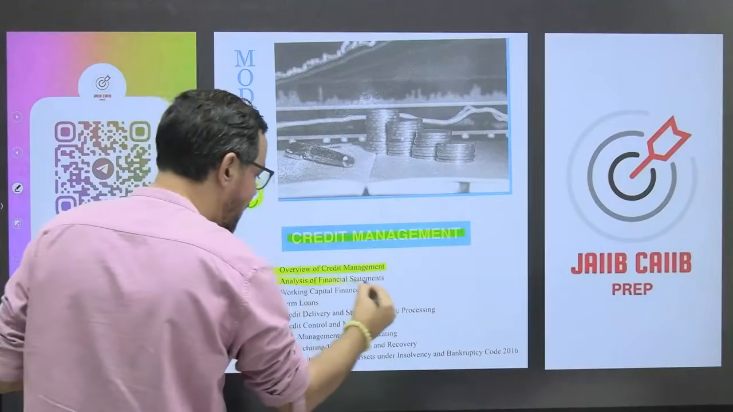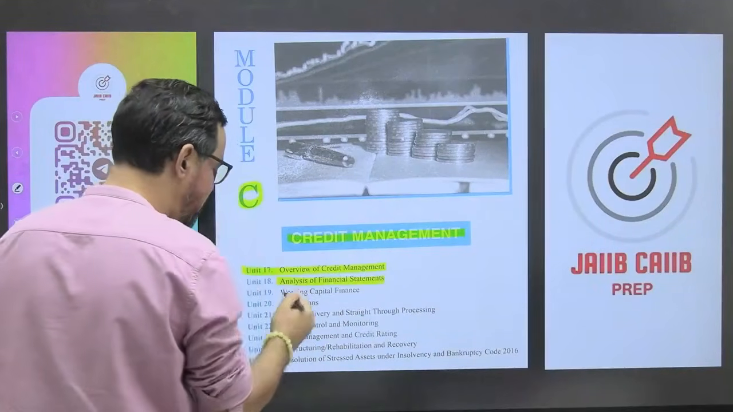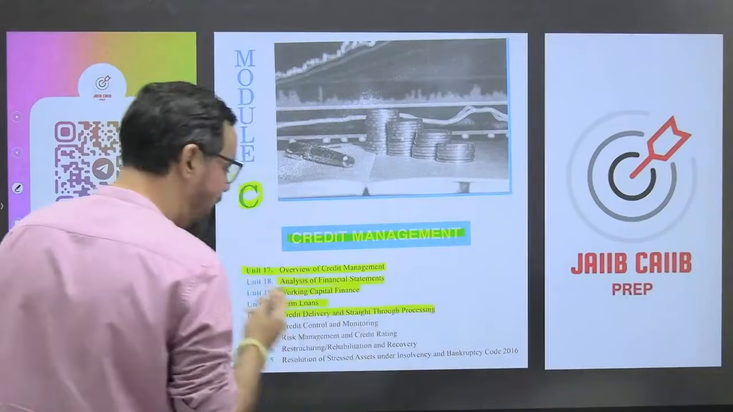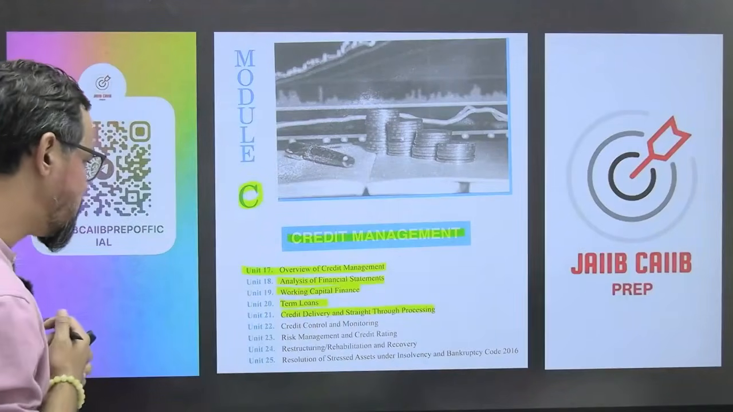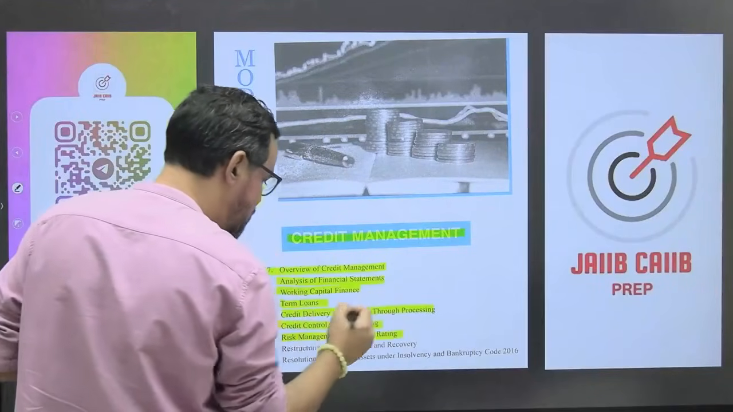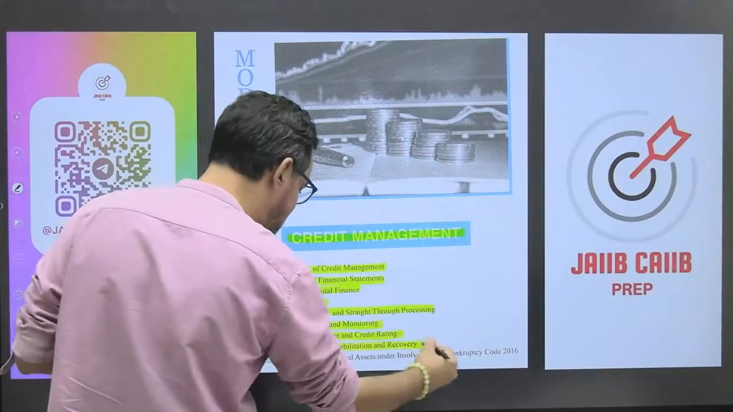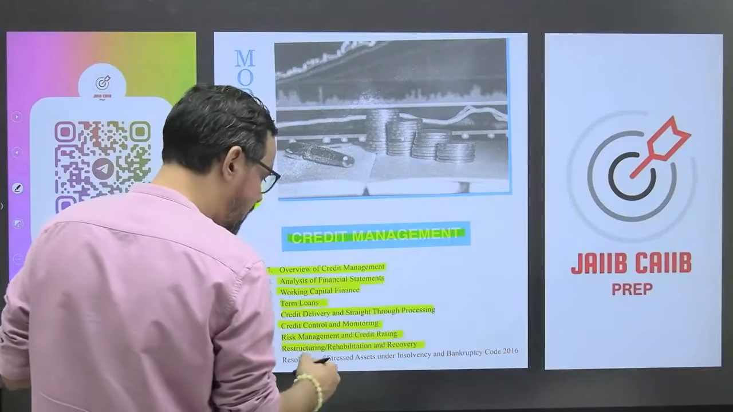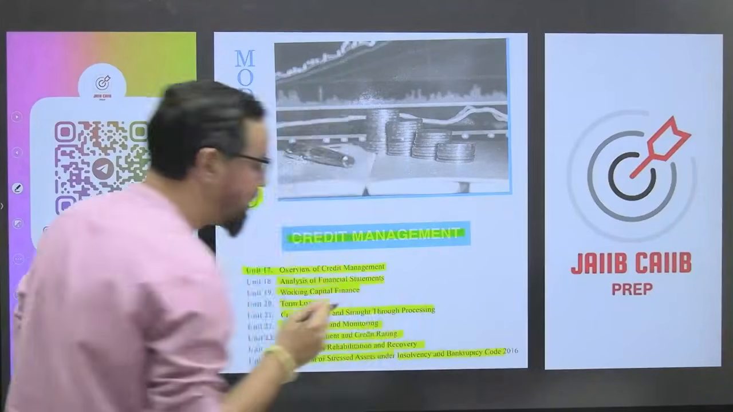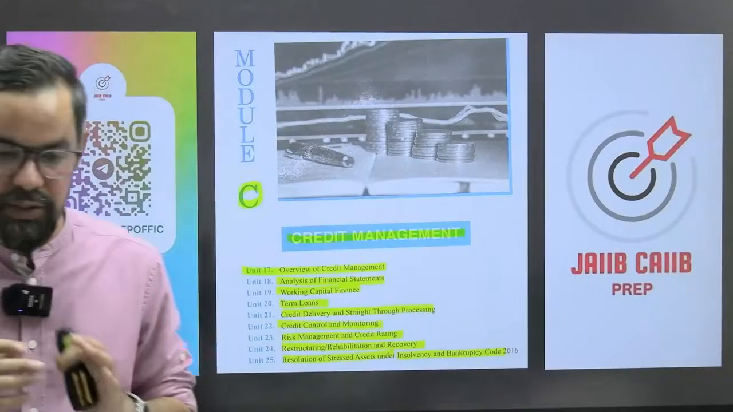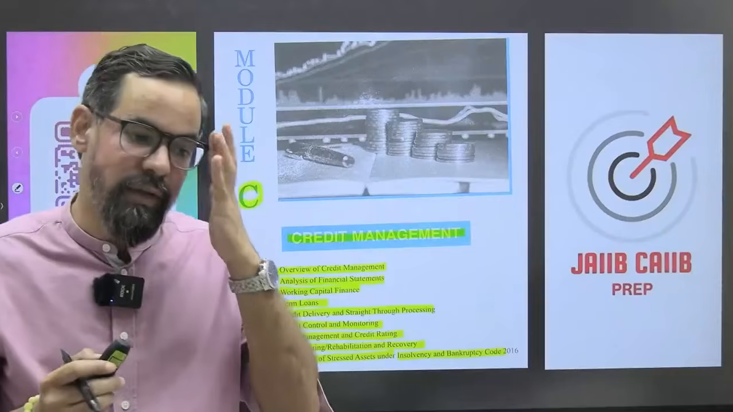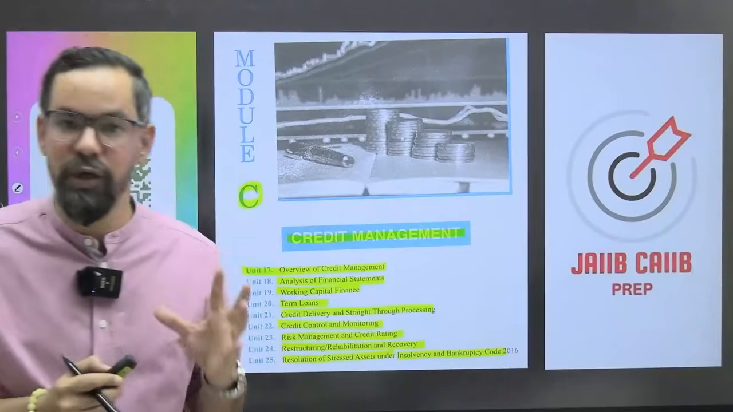Then we have analysis of financial statement, working capital management, term loan, credit delivery, and straight through processing. Then credit control and monitoring, risk management and credit ratings, restructuring, rehabilitation and recovery. Then resolution of stress asset and Insolvency and Bankruptcy Code 2016. Each and every single unit is important for your examination.